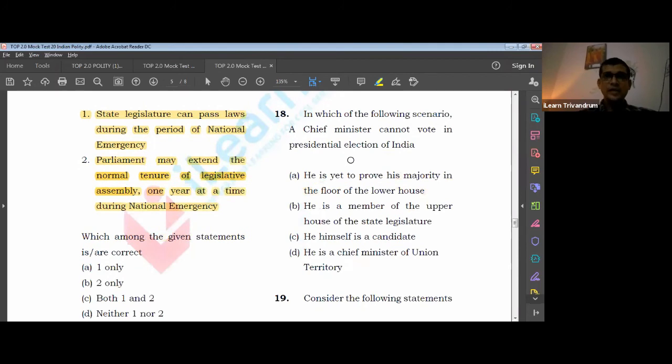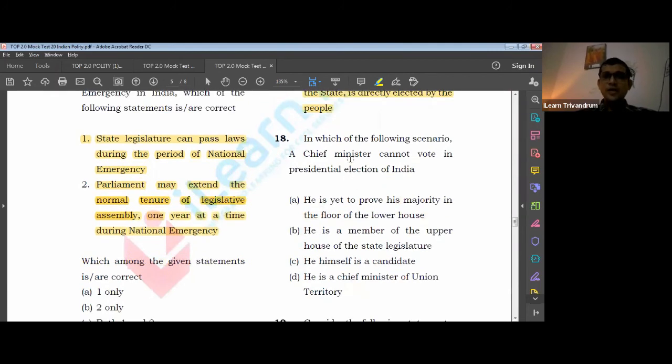Come to the 18th question. In which of the following scenarios can a chief minister not vote in the presidential election? Can a chief minister vote in the presidential election? It is not based on the chief ministership, but on his position as a member in the house. So he should be a member of which house? He should be a member of the Legislative Assembly, an MLA. Can a chief minister be from the Legislative Council? Yes, he can be. Can a Legislative Council member vote in the presidential election? No. Who can vote in the presidential election? That's the Electoral College, which comprises the elected members of Lok Sabha, Rajya Sabha, and the Assemblies.